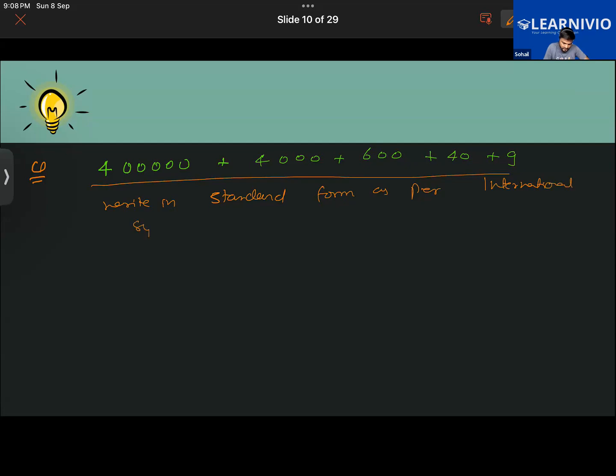This is the expanded form, right? Exactly. This is the expanded number. You have to add the numbers and then write the number in the international place value system. We had learned how to put the commas as per the international place value chart. Sir, we have to read it. You have to read it too. First of all, add this, put the commas, and then you will be reading it.